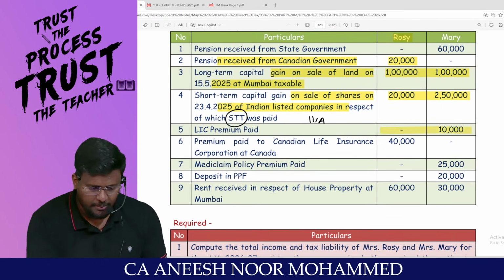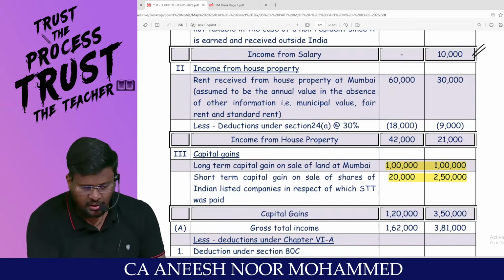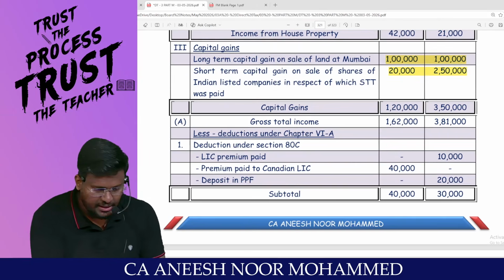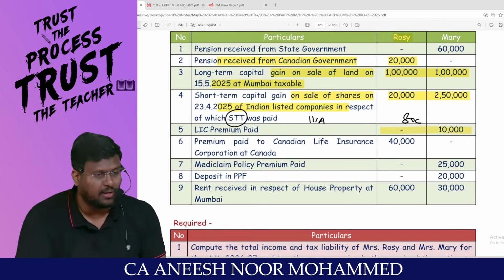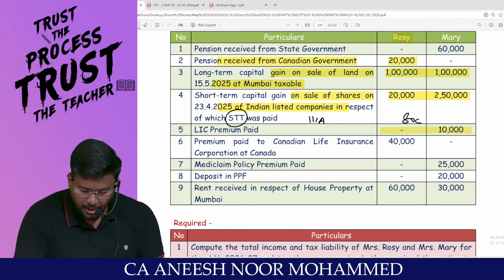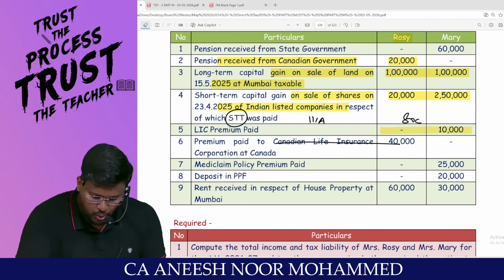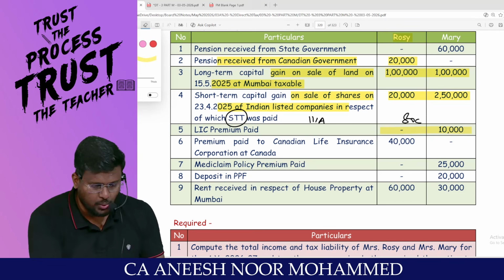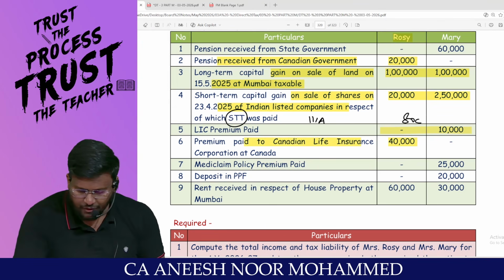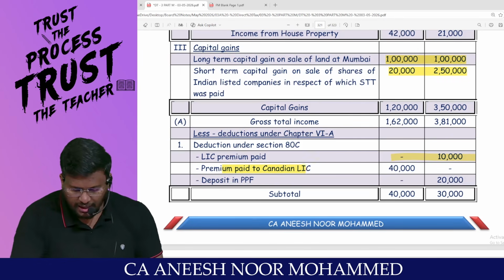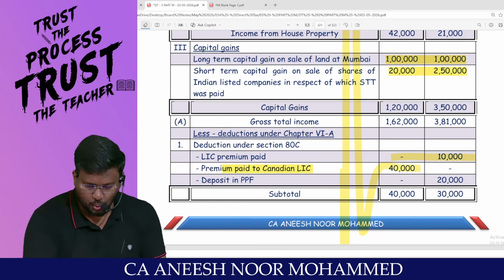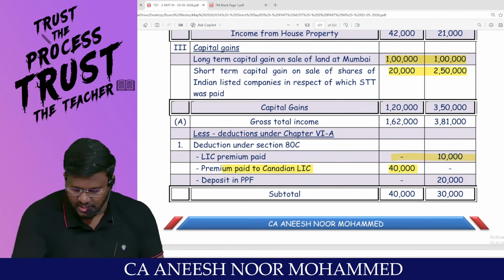LIC paid, can we claim it as deduction under 80C? Sir, yes, 10,000 under 80C. Premium paid to Life Insurance Corporation of Canada, 40,000. That can be claimed as deduction. Life insurance premium can be claimed as deduction under 80C, whether it is to Indian LIC or Canadian LIC.